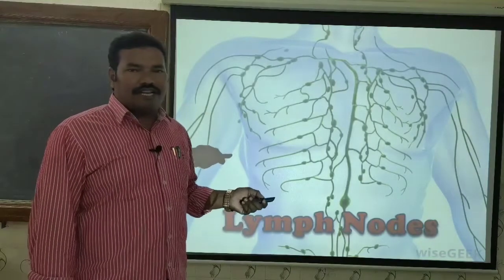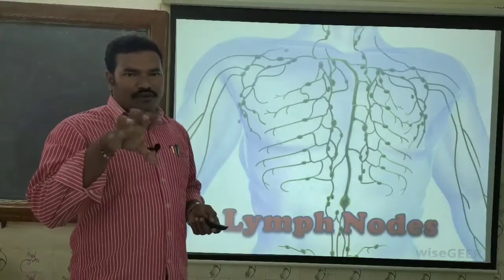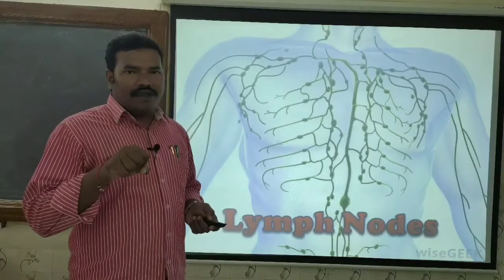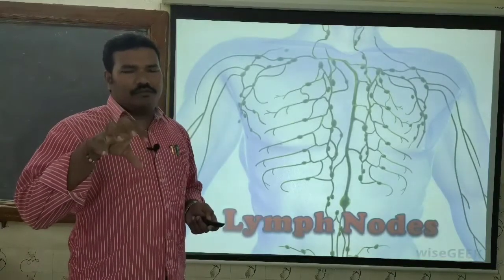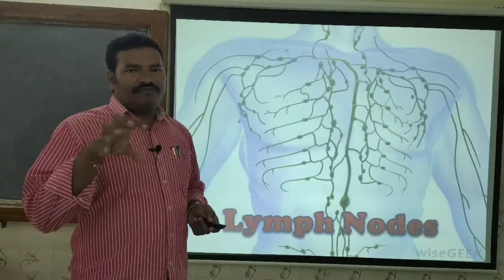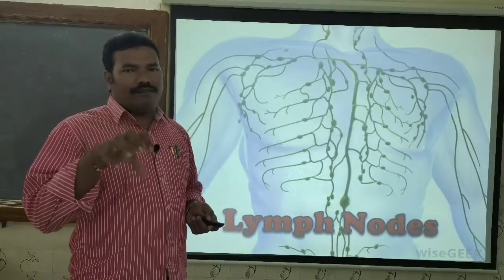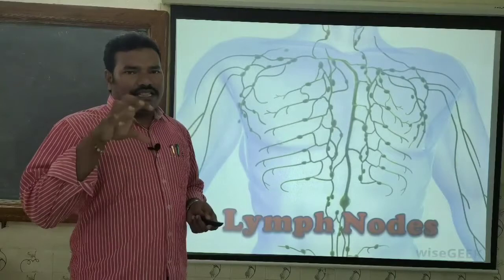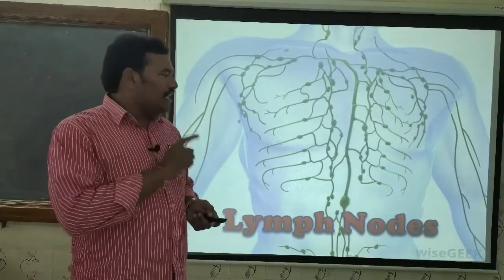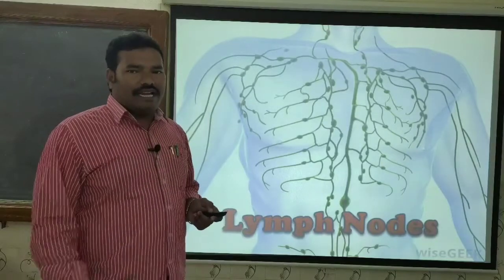Whether it is the spleen or the lymph node, they have to entrap the antigen, filter the antigen, and thereby the antigen should be focused towards the lymphocyte. That is, there will be an interaction in between. The secondary lymphoid organs facilitate the interaction between the lymphocytes and the antigens.